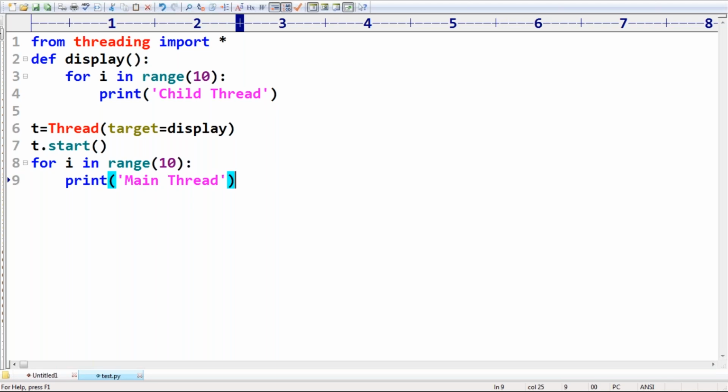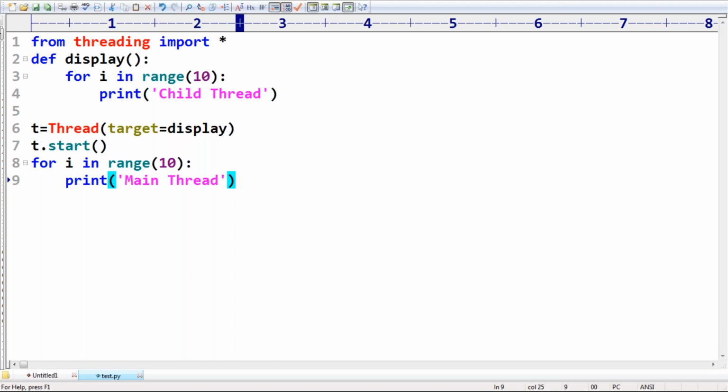Okay. Remember, I want the order. In which order is the output going to come? First child thread followed by main thread, or first main thread followed by child thread, or one time child thread, one time main thread? Make sure. What is the output by default you are going to get?